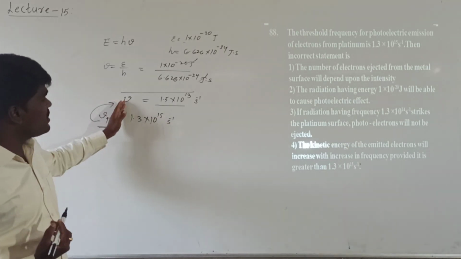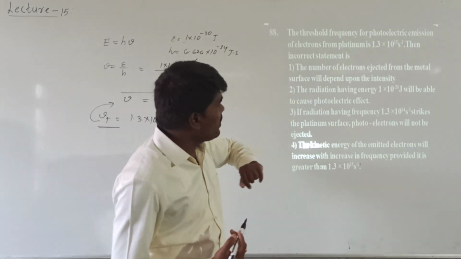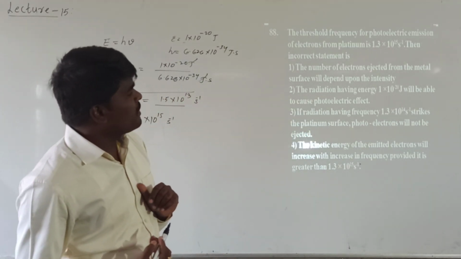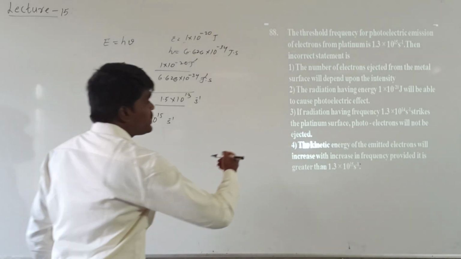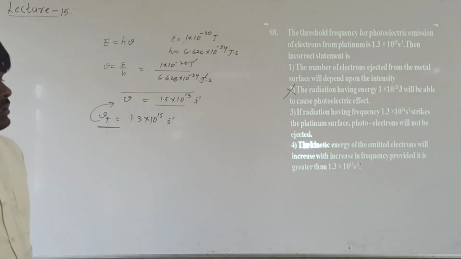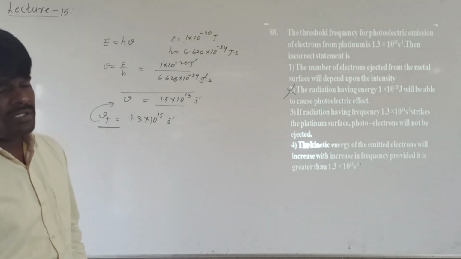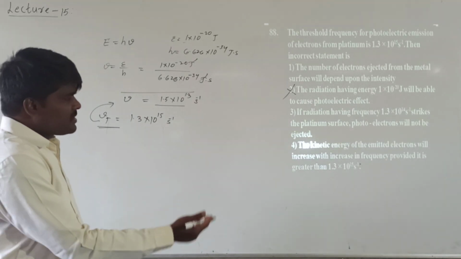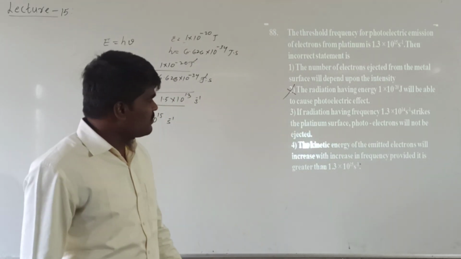But here the frequency is less than the threshold frequency, so what he is saying, that the radiation having energy 1 into 10 power minus 20 joules will be able to cause the photoelectric effect, is actually an incorrect statement. There will be no emission of electrons. This is a wrong statement, and the rest of the statements might be correct only. If it is a single correct answer, we will go through them.